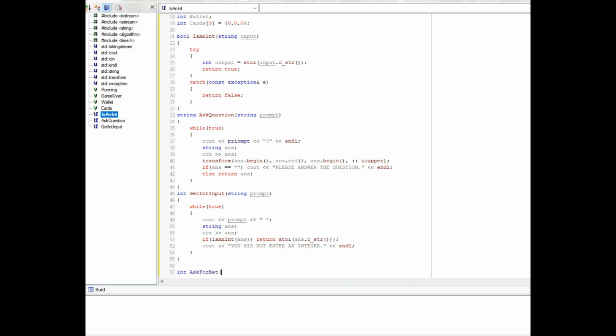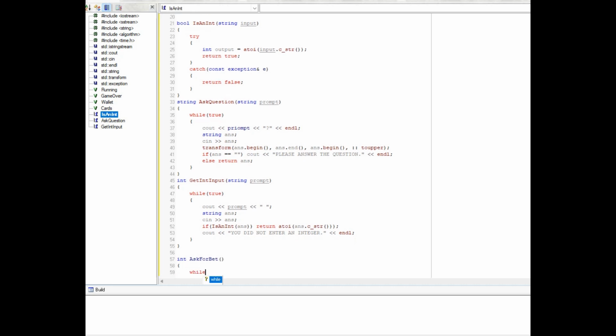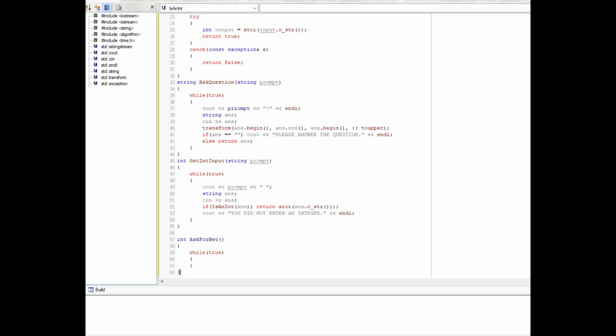Ask for bet. While true, bet equals get integer input, what is your bet? Question mark. If bet is less than 0, we're going to cout please bet a non-negative amount. I'm even reading it and I'm making mistakes.